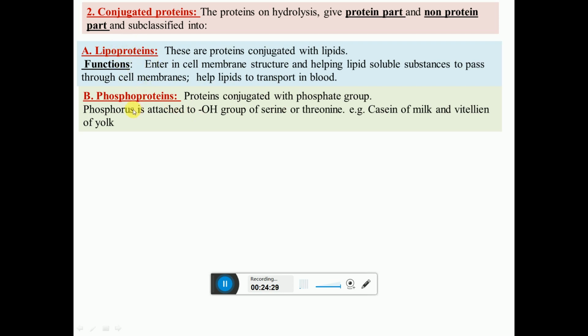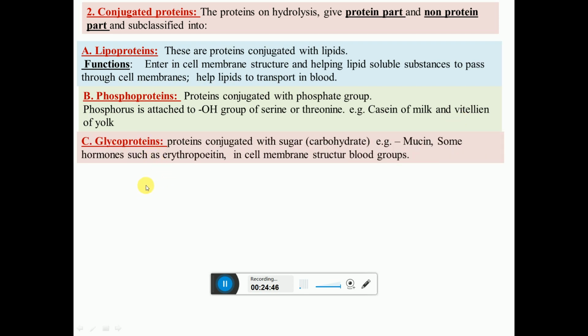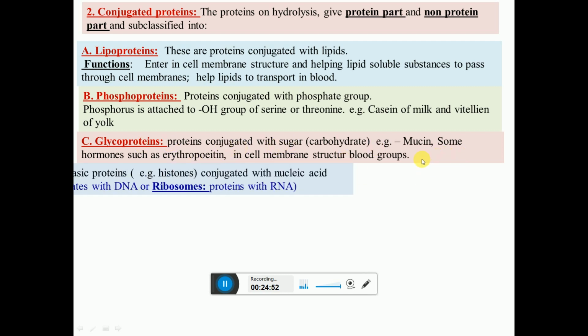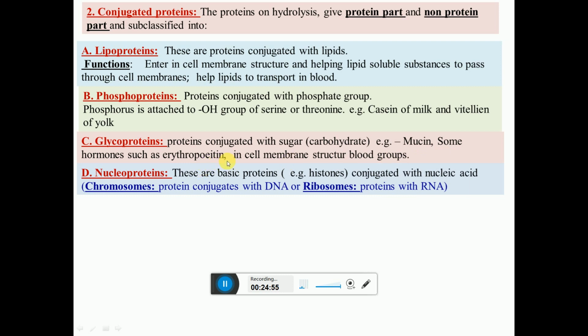Phosphoprotein, protein conjugated with the phosphate group. Lipoprotein is protein plus lipid; phosphoprotein is protein plus the phosphate group. Phosphorus is attached to the hydroxyl group of serine or threonine. Examples are casein of milk or vitellin of the yolk. Then glycoprotein, proteins plus sugars, so they are called glycoproteins. An example is mucin.